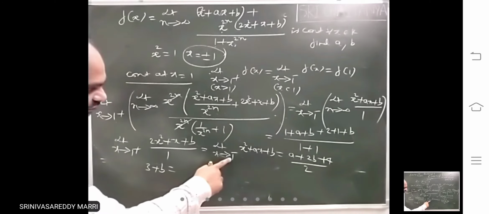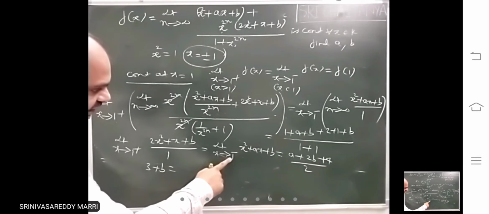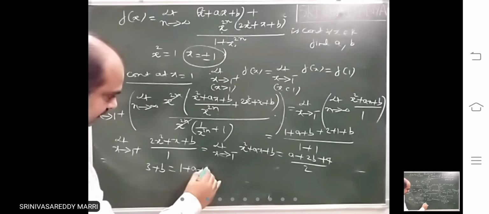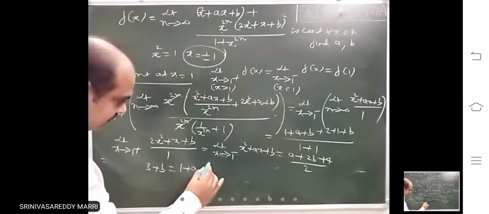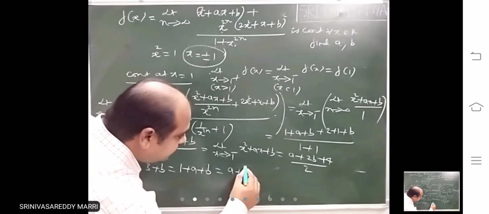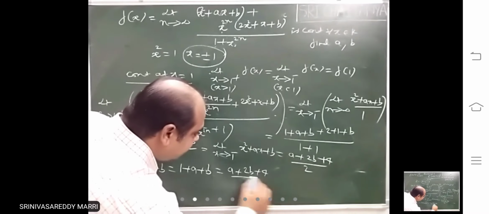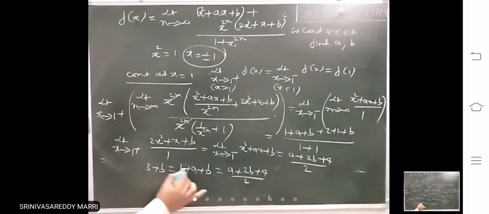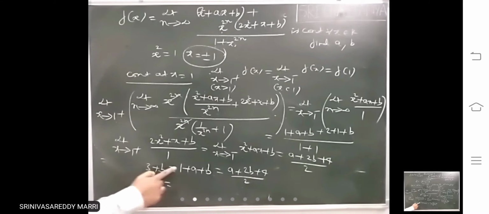equals, if you substitute 1 here, what you are getting, this is 1 plus a plus b. This equals a plus 2b plus 4 divided by 2. Equate this to this. If this equals this, a equals 3 minus 1, that means 2. So a equals 2.